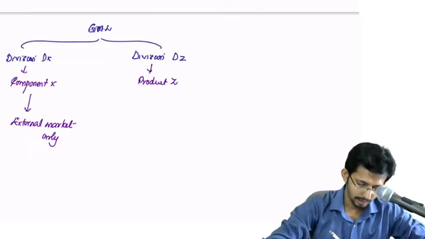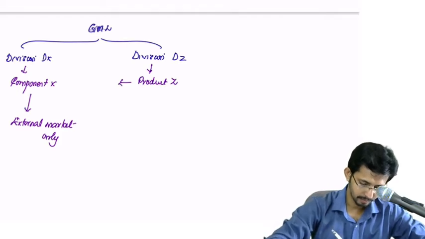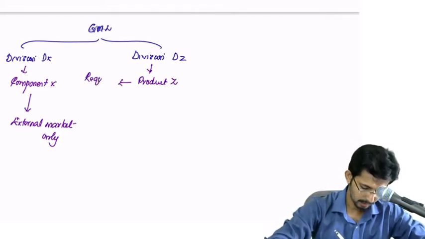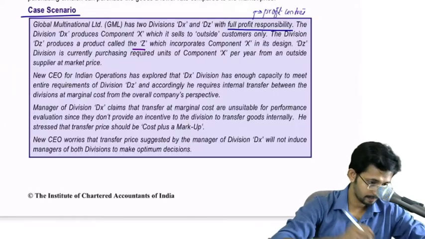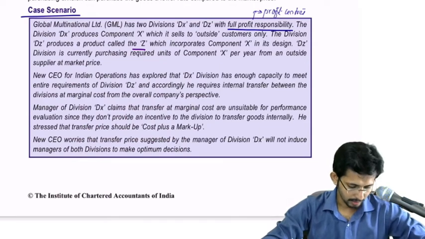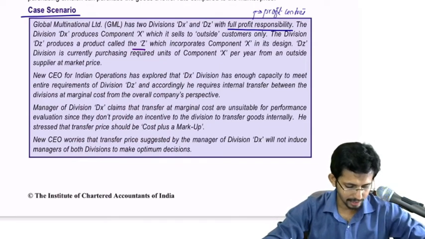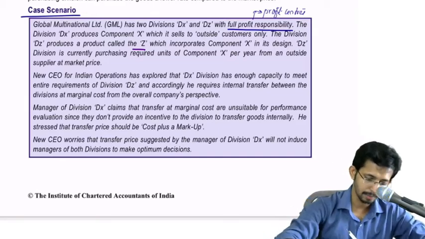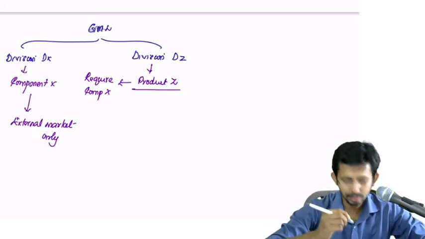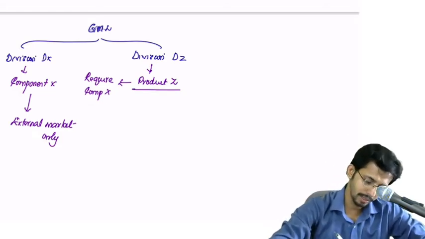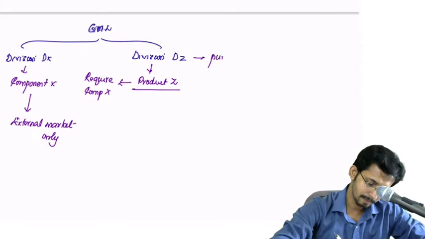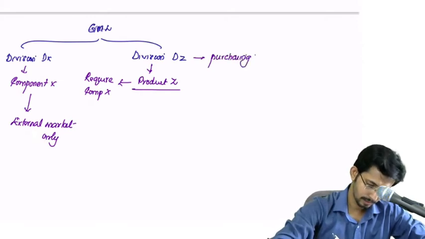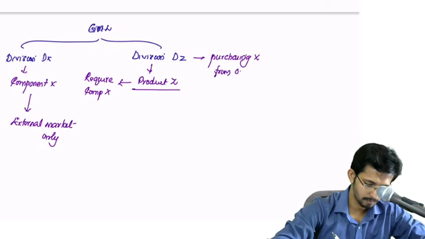So this requires component X. Now DZ division is currently purchasing the required quantity of component X per year from an outside supplier at market price. So what is division Z doing right now? It is purchasing X from an outside supplier.